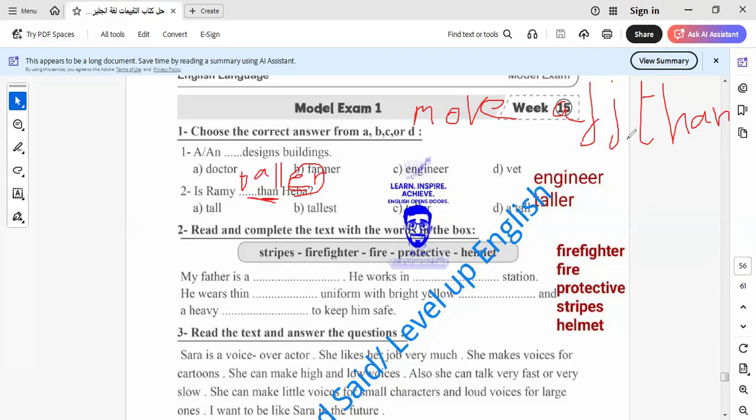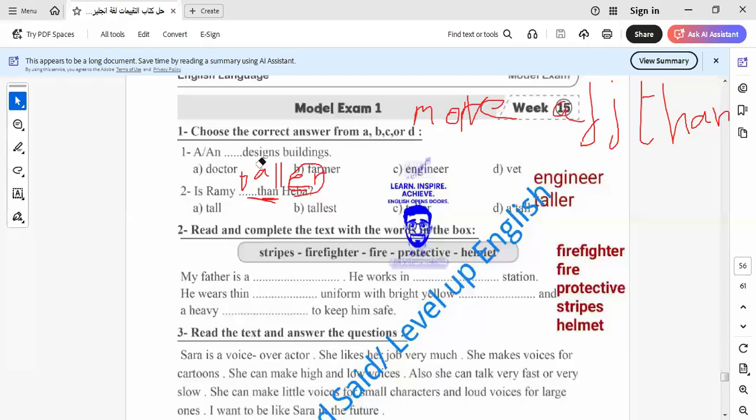We say more beautiful than. When we compare two persons with each other, we use than and put er on adjectives of one syllable. For adjectives of more than one syllable, in the comparative form we use more adjective than. I think now it's clear.